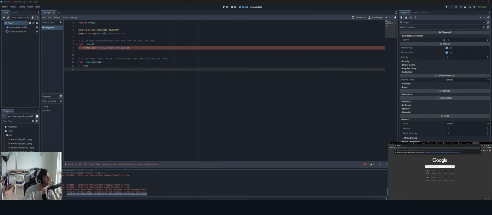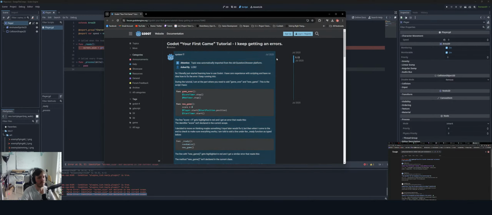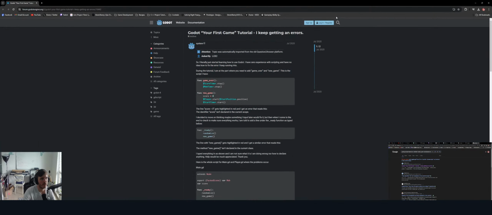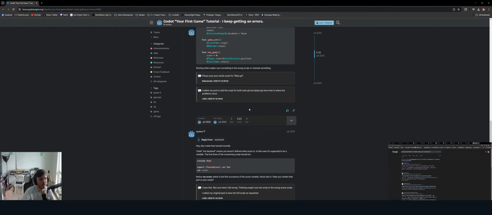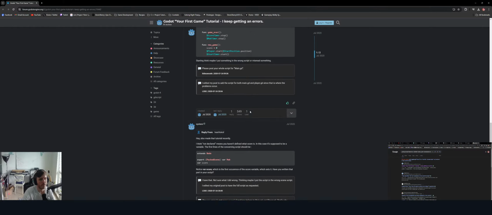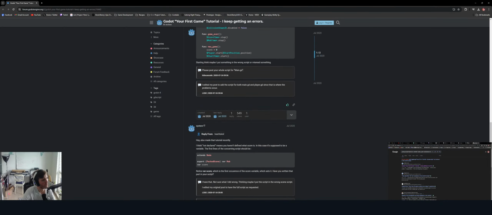So Godot GDScript, boom. So I keep getting errors. Someone says they literally just started learning Godot with zero scripting experience, and the line gets highlighted in red with an error that says it isn't declared in the current scope. Okay, so it's a similar problem. So did I miss a step?